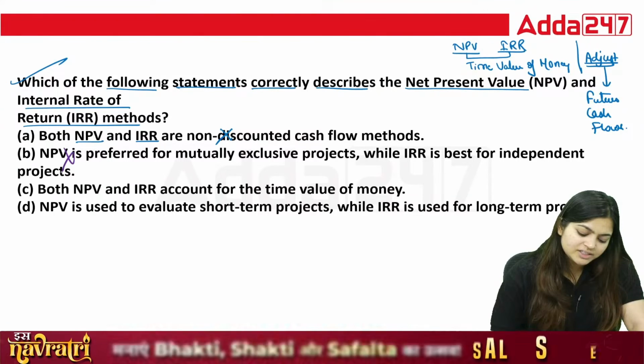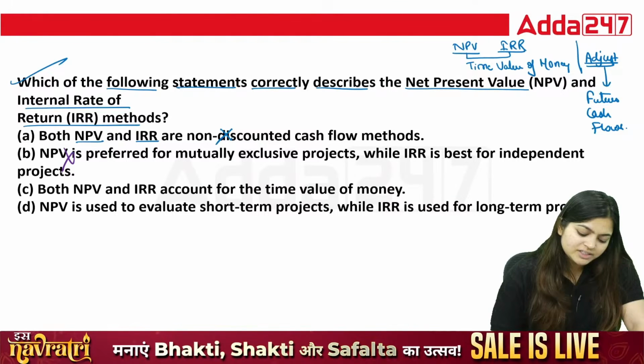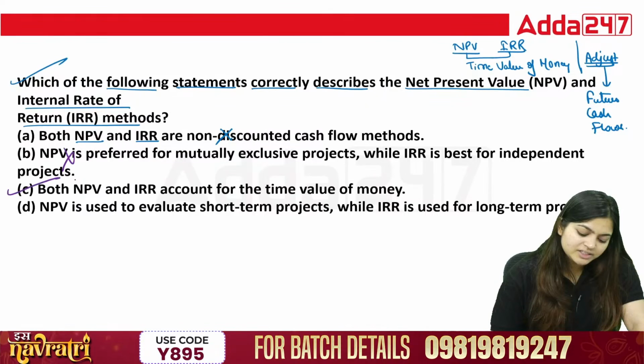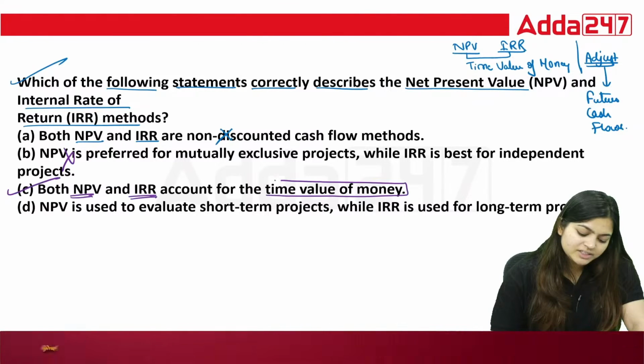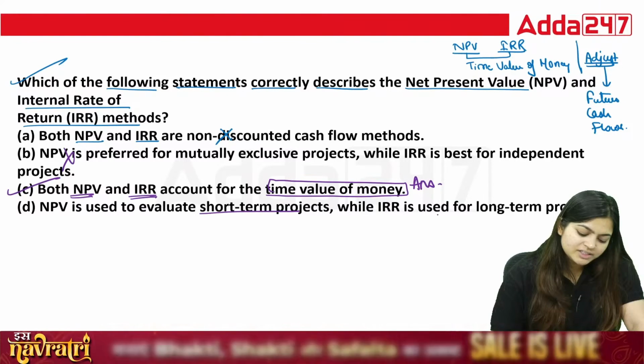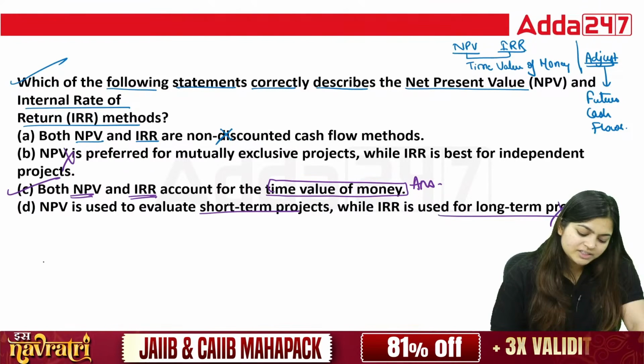No, this is not any criteria to describe NPV and IRR. Both NPV and IRR account for the time value of money, which is the right answer. NPV used for short-term and long-term projects is not the classification. The correct answer is C.